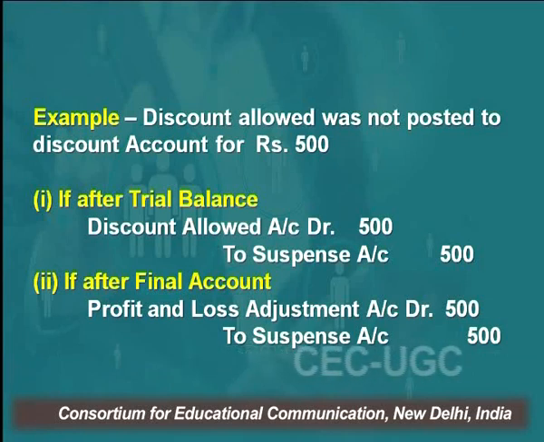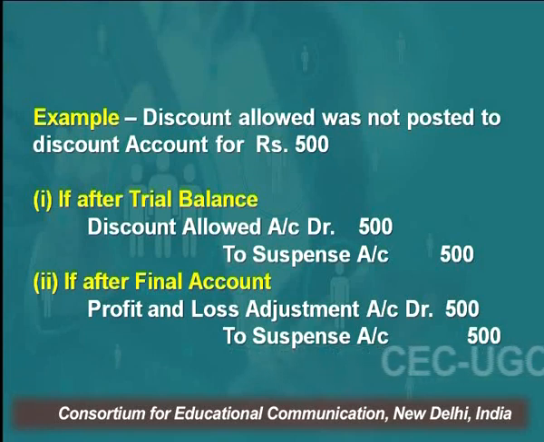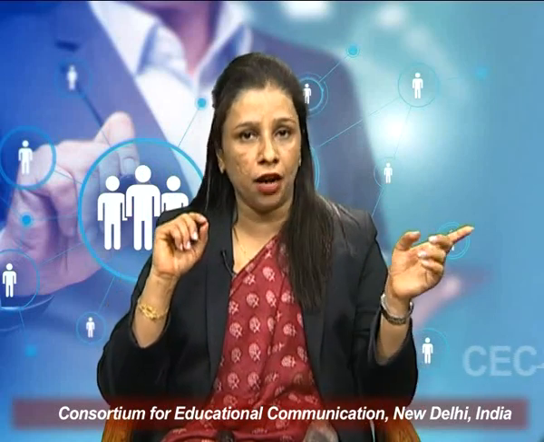So if we are rectifying errors after the preparation of final accounts, the important thing to consider is that all expenses, losses, income and gains are to be substituted by the profit and loss adjustment account. Why are we substituting all these accounts with the profit and loss adjustment account? Since we are rectifying all these errors in the next accounting year.